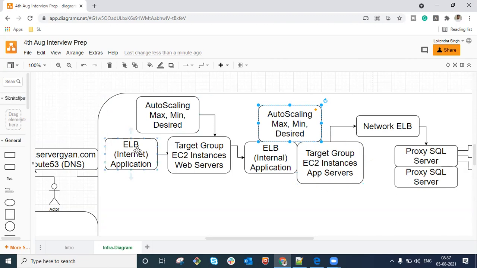Although it could be possible that you have such a requirement wherein servers are associated with two different target groups. So when we are talking about this particular component, it could be possible we might have two different target groups which could be handled by a single auto scaling group.